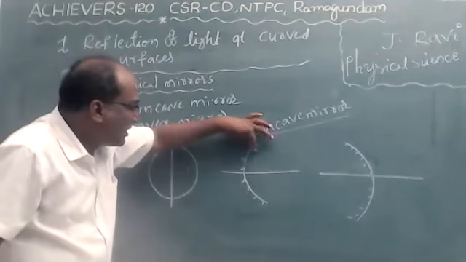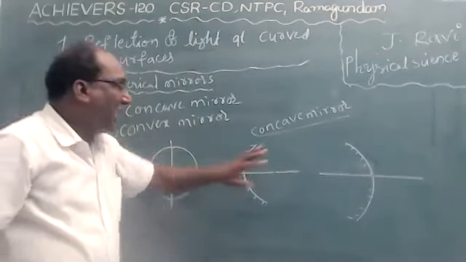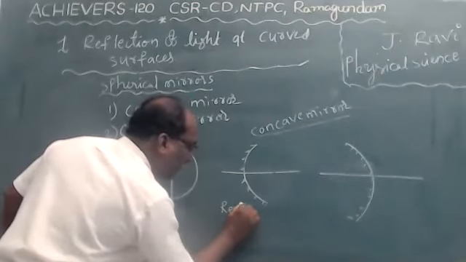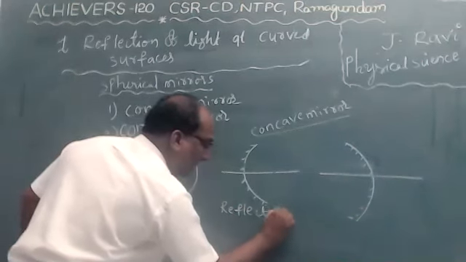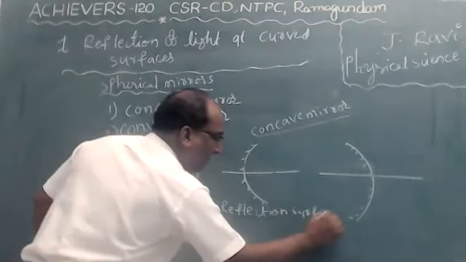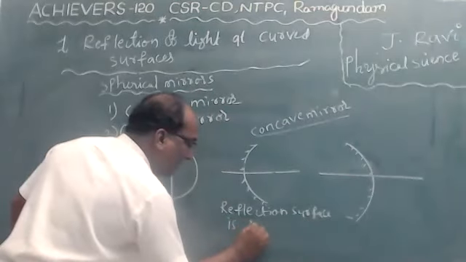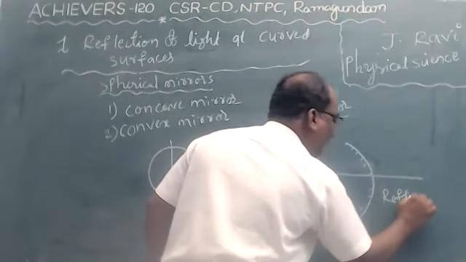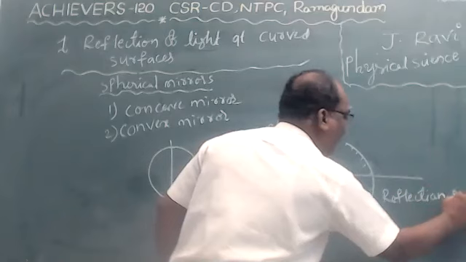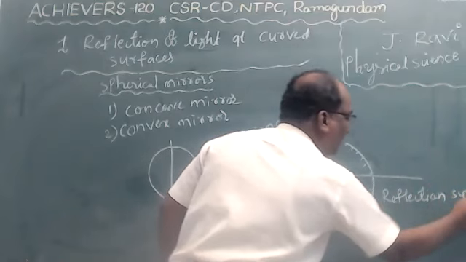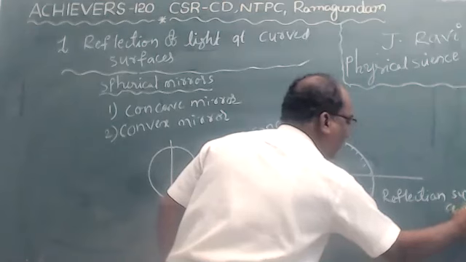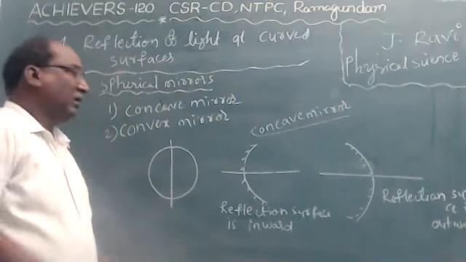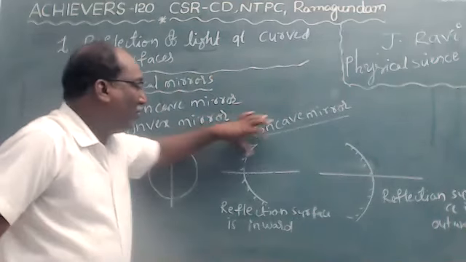Concave mirror, reflection surface is inward. Convex mirror, reflection surface is outward. So these are the concave and convex mirrors.